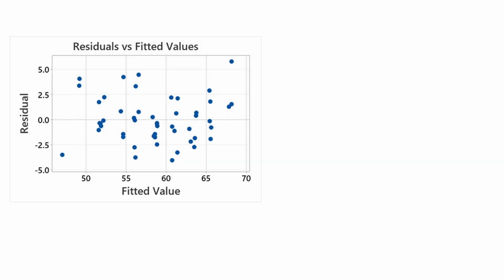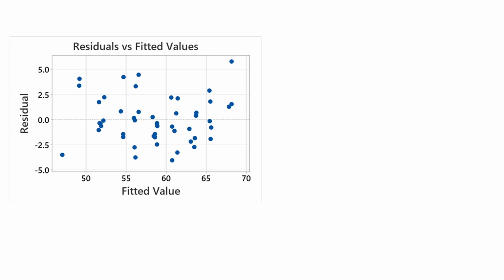Okay, next we're going to look at the residuals. So here we have residuals versus fitted values. The key is to look at this scatter plot and ask yourself, is there any kind of structure? If the answer is no, then the model is appropriate. If the answer is yes, then you've got some problems. So what in particular are we looking for?